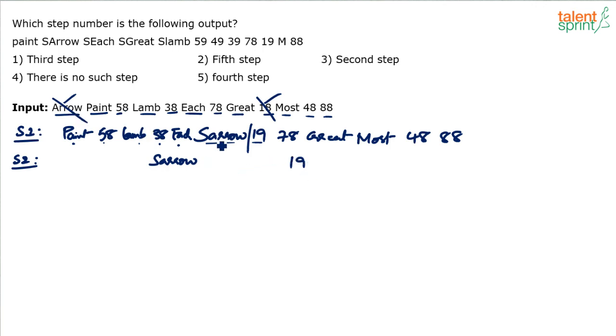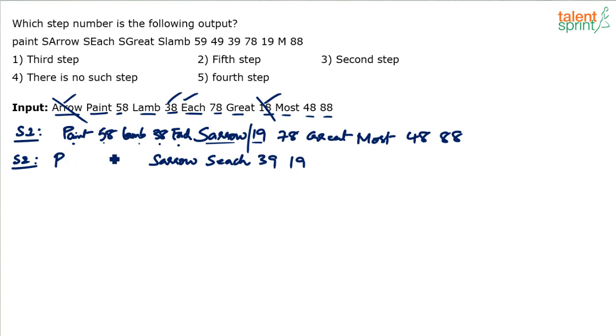See, after arrow, the next word as per the alphabetical order is what? I think it should be each, right? A and then each. So each has to be moved. And in terms of numbers, after 18, the next number that we have is 38. So each and 38. Each will become S each, right? And 38 will become 39. Copy everything else as it is, right?